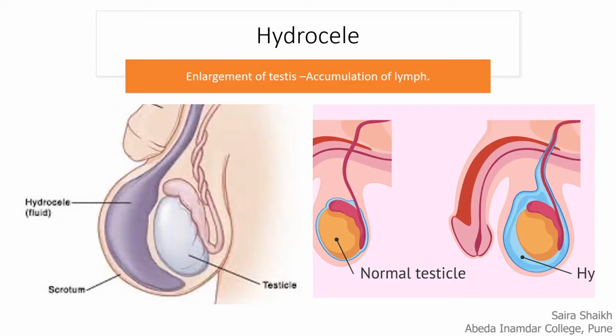Students, look at the figure. This is the male genital organ, the scrotum. It is a bag-like structure in which the testes are present. Because of the infection of filariasis, the lymph gets accumulated in this sac, and the size of this sac increases or it is swollen. This condition is called hydrocele.